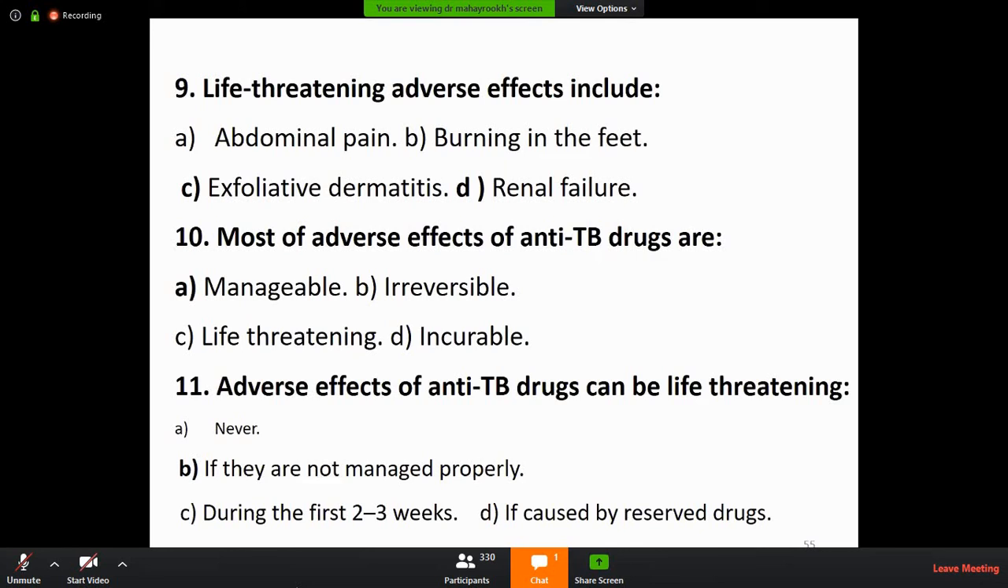It is given under the supervision of a health worker or trained person to ensure the drugs are actually consumed, and the therapy should be supervised or monitored by bacteriological examinations. It means DOTS is the backbone of the WHO strategy to treat tuberculosis.